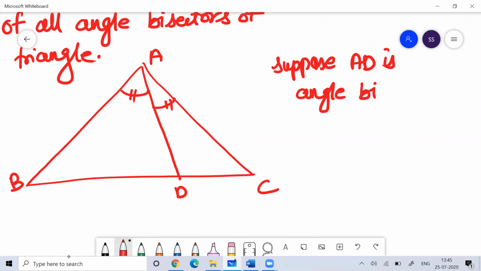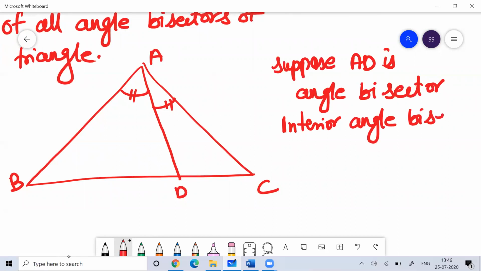You can remember one theorem here, called the interior angle bisector theorem.